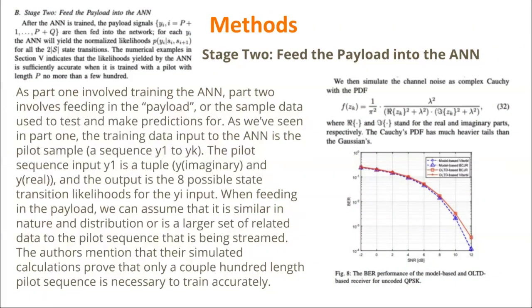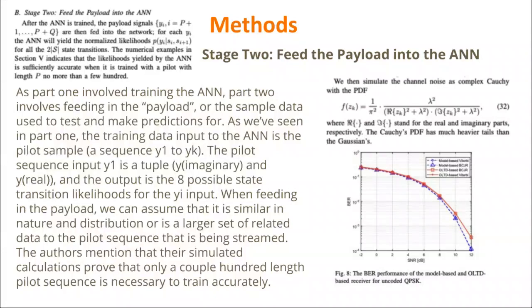Stage 2 is where they feed the payload into the ANN. Payload, you can think about it as a set of data that is being streamed and then encrypted, decoded, and looks the same as the pilot sequence. Pilot sequence is, you can think about it as the training data. The payload, you can think about it as testing, validation, the remaining part of the data that was left out.